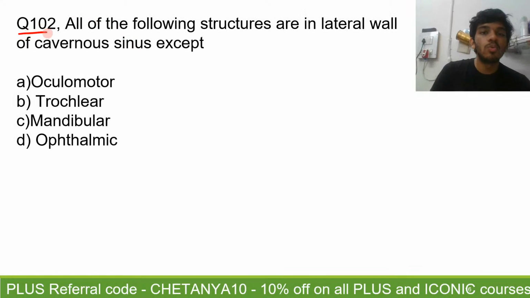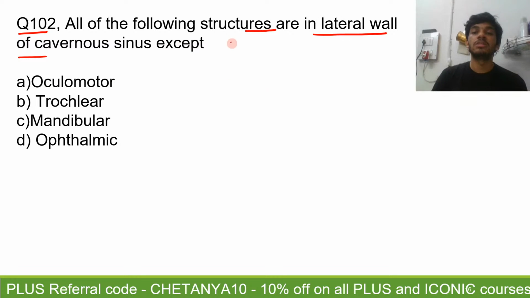Question number 102. All of the following structures are in the lateral wall of the cavernous sinus except, right? So these are four options. You have to tell me which of these structures is not in the lateral wall of the cavernous sinus.